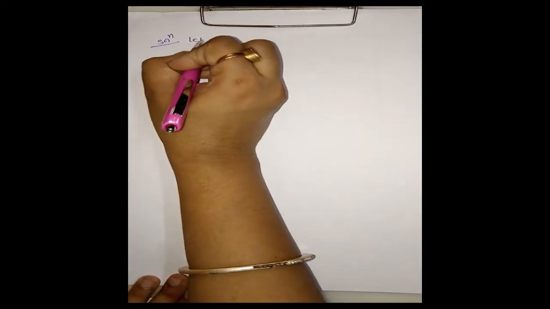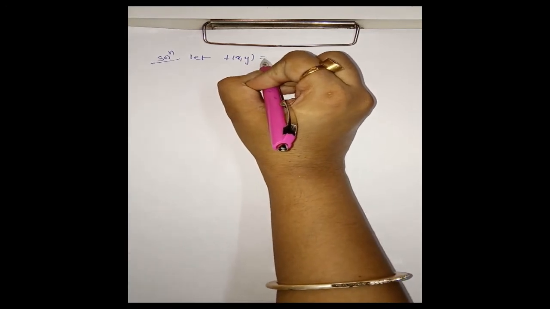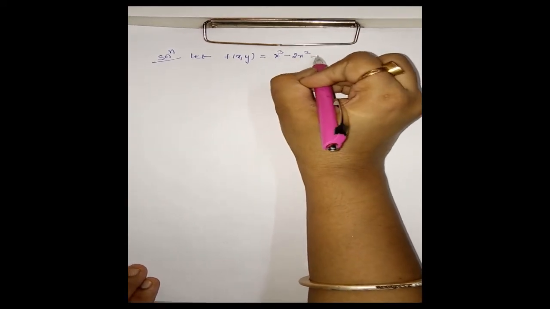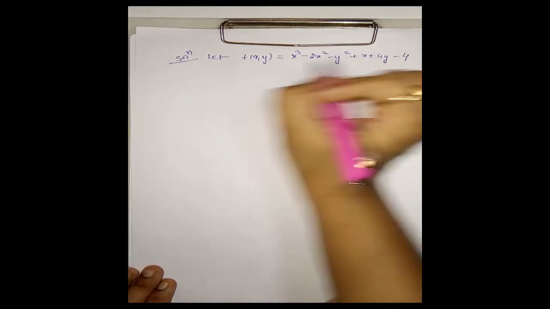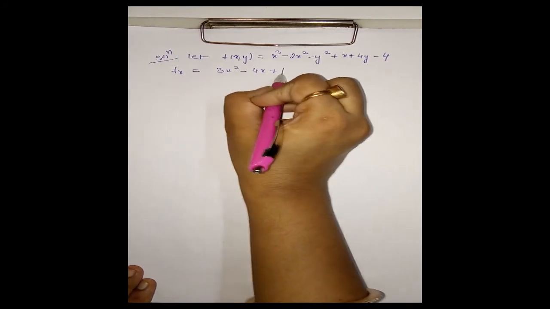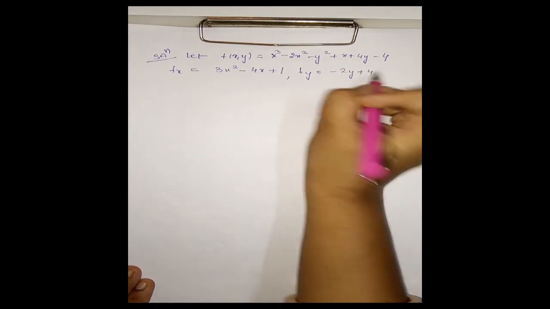Now let f(x,y) = x³ − 2x² − y² + x + 4y − 4. Now fx is 3x² − 4x + 1 and fy is −2y + 4.